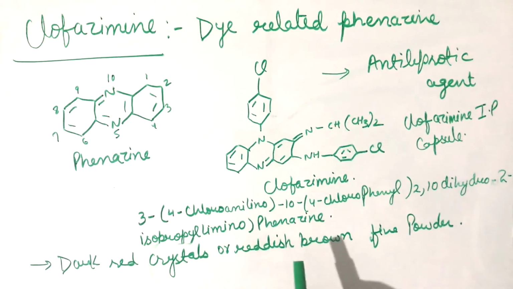If we talk about the physical properties of clofazimine, it forms dark red crystals or reddish brown fine powder, and practically it is insoluble in water but soluble in chloroform and slightly soluble in ethanol. And when it is dissolved in water with a solution of hydrochloric acid, it gives violet colored precipitates.